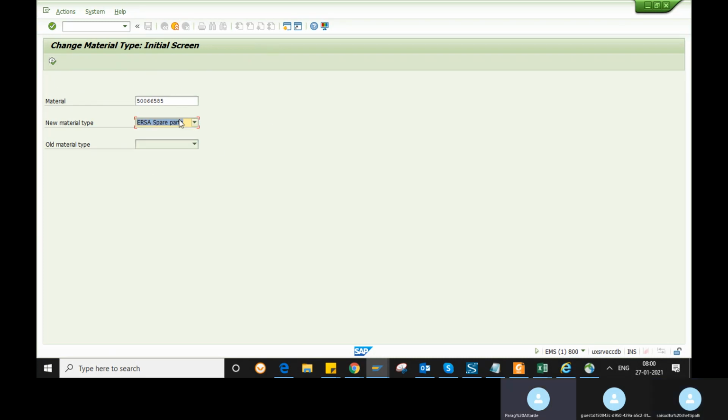So for changing material master data, it is MM02. But for changing the material type, it is MMAM. It is only to change a material type, not the details of the material master. But to change the material type also, the material should not contain any purchase orders or any orders, so that you can change the material type for this material.